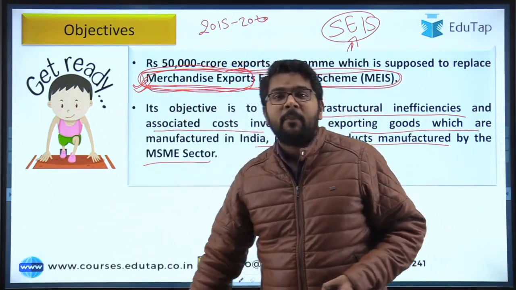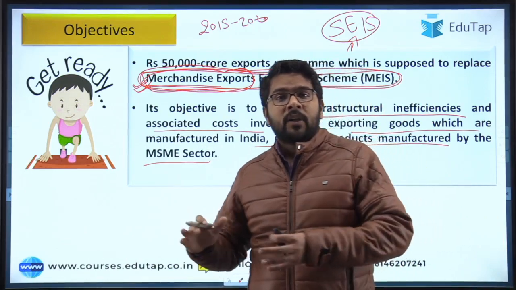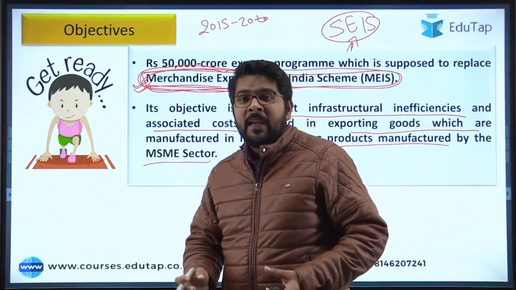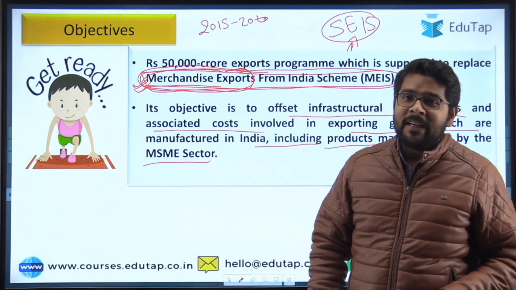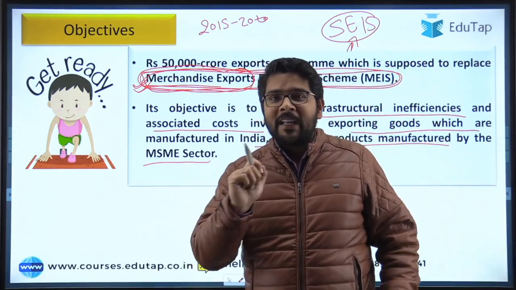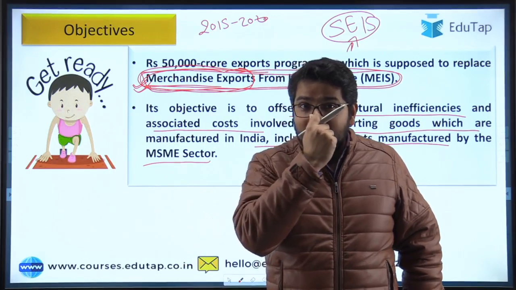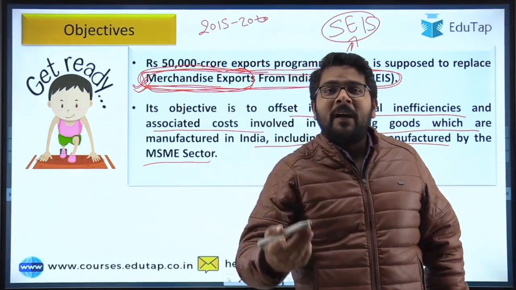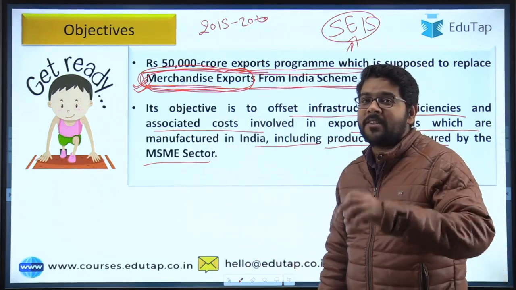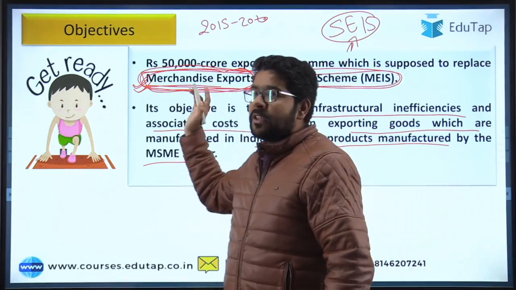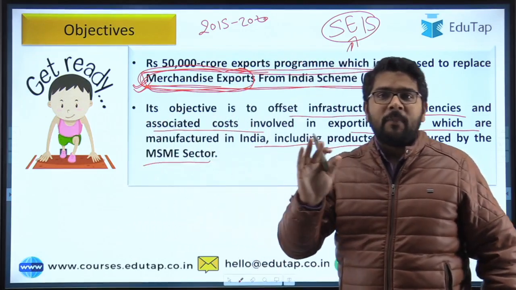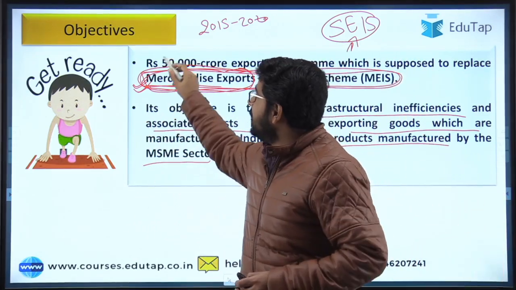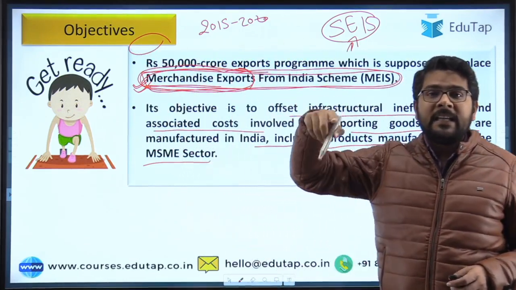So what the Indian government has done is decide to replace this MEIS scheme with a newly launched scheme. In very simple words, the government has done this in order to be compliant with the WTO obligations. Okay, so this scheme was not following the obligations given by the WTO, so it has been replaced by the RODTEP scheme.